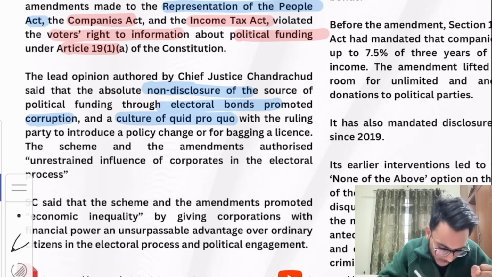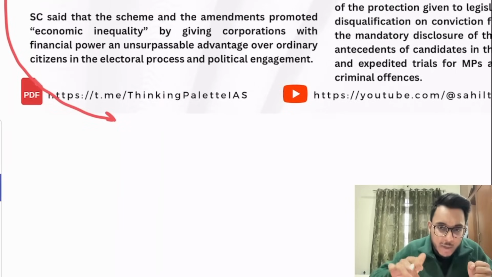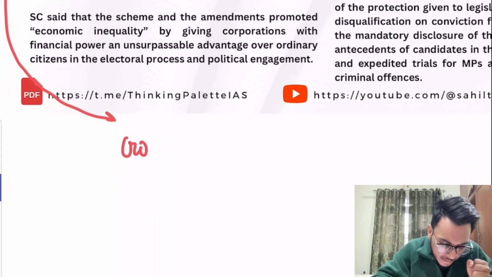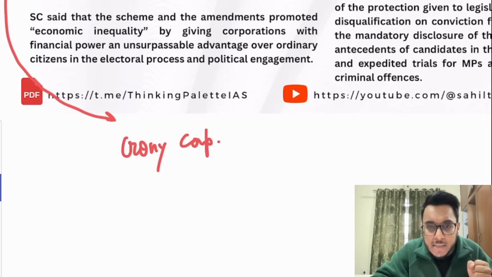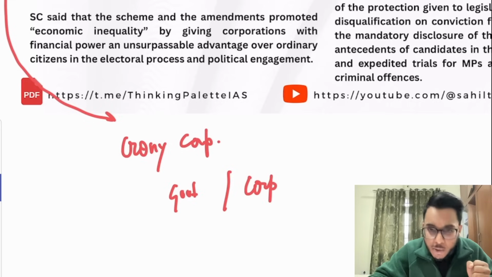Now actually, guys, what has happened? There is one concept that you need to understand, that is crony capitalism. Now, what is crony capitalism? Crony capitalism is a phenomenon when government and corporate houses form a kind of nexus.